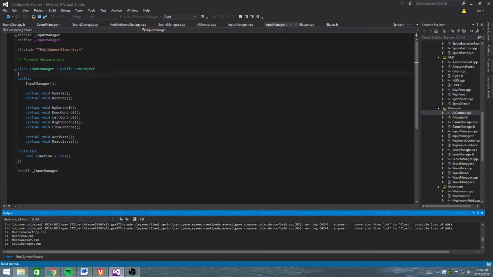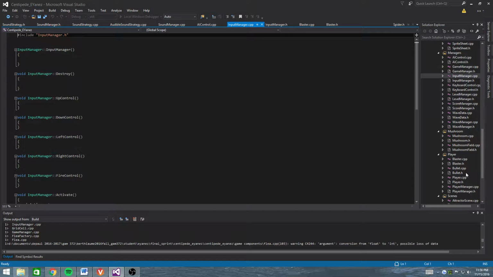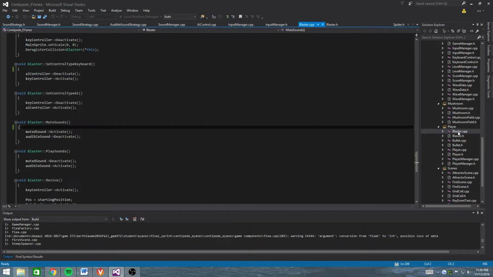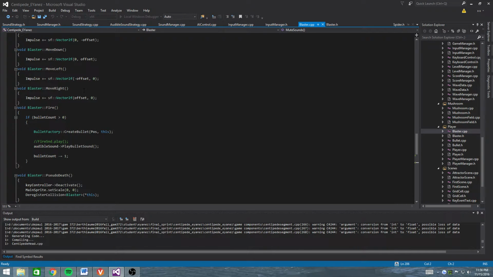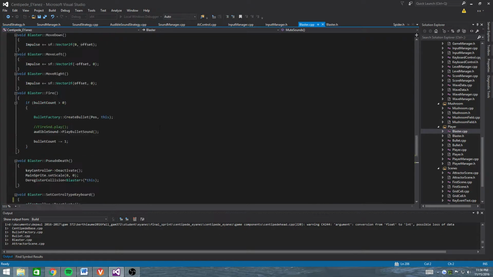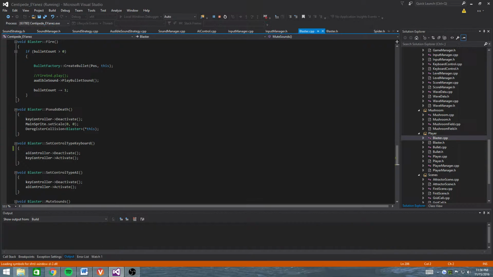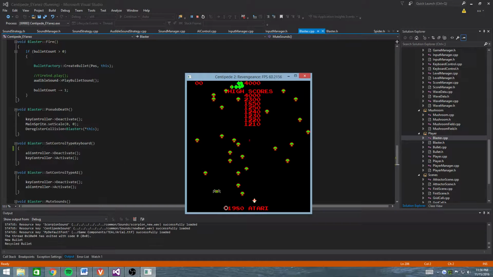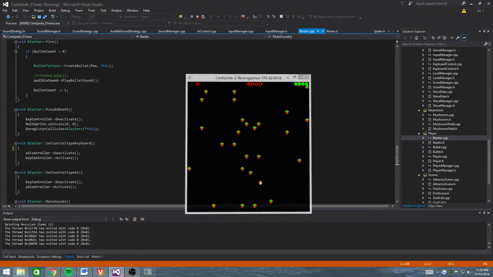And then the input manager I already showed in the previous videos, but based on which one the blaster is using at that time, it calls the move up, down, left, right functions on it, which just literally tell it to move a certain amount, and then it does that respective thing. So if I set the control type, I deactivate the AI and activate the keyboard, and vice versa for the other one. There you go. And that seems to work just fine.